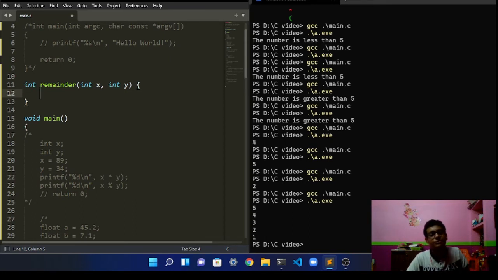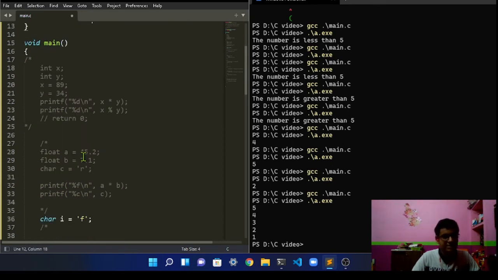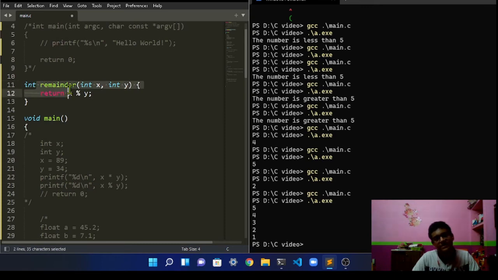And now what we're going to do, we're going to return x percent y. Okay, so here the function is being completed. So it is an integer, meaning that it returns an integer data value. So obviously we're taking the inputs as integers and returning them as an integer. So this is the int remainder function.